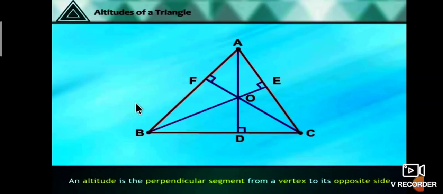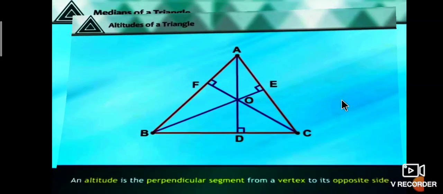What is the altitude? Altitude is the perpendicular segment from a vertex to its opposite side. Therefore, AD is called an altitude. CF is also called an altitude. BE is also called an altitude of triangle ABC.